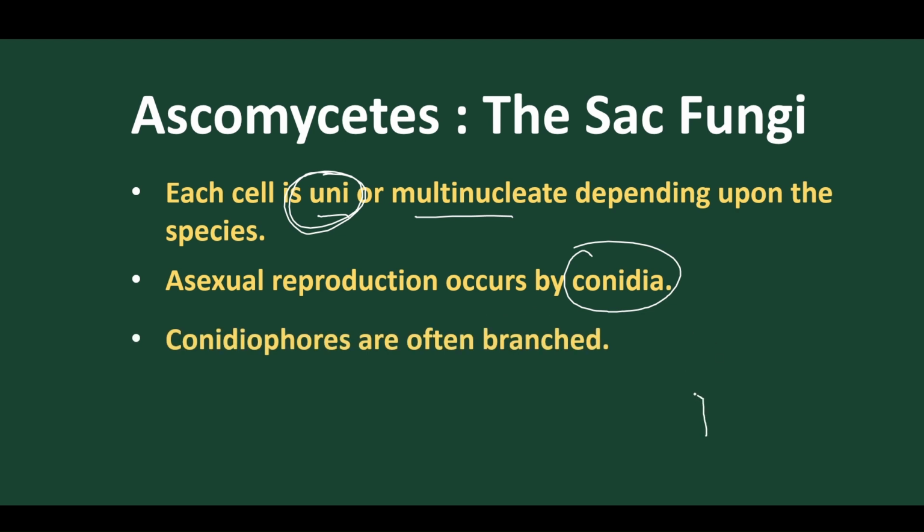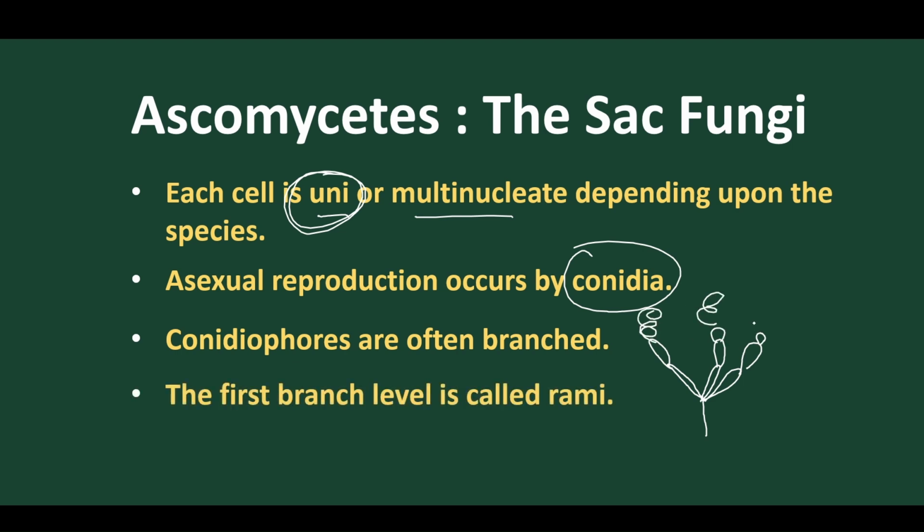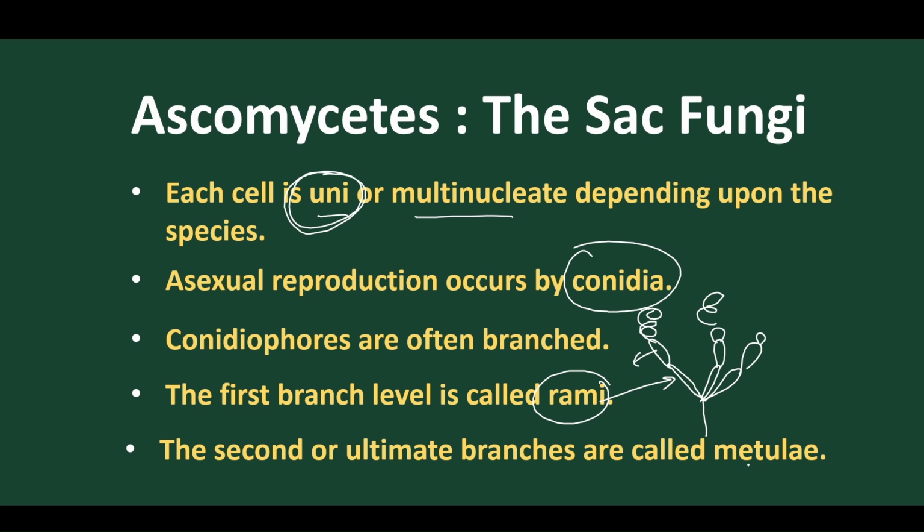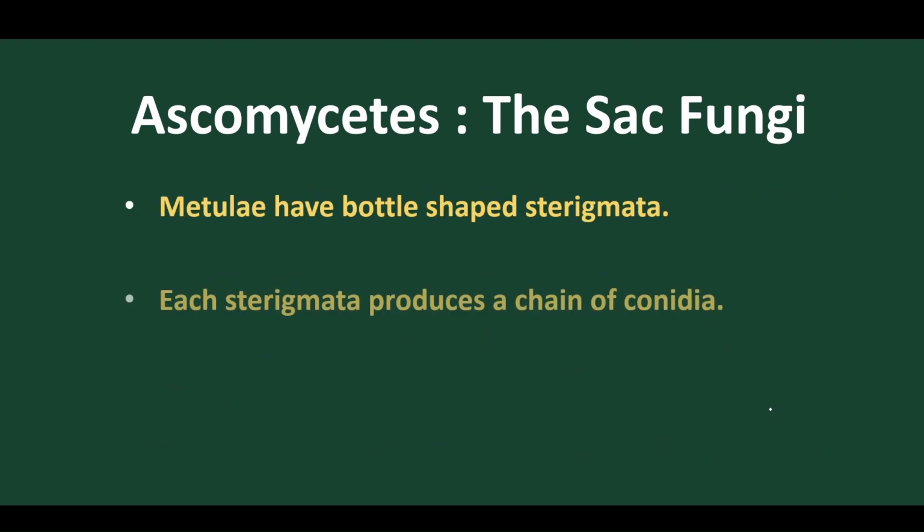Conidia is borne on a branch. We have already discussed the branching is called rami. These are the branching rami, Conidiophores. Rami contains stigmata, and in some we find another structure present, and Conidia is also found to be present. The first branch is called rami. The second branch is called stigmata or medullae, and after that we find Conidia chains present.